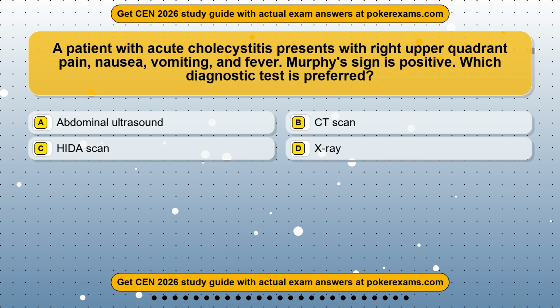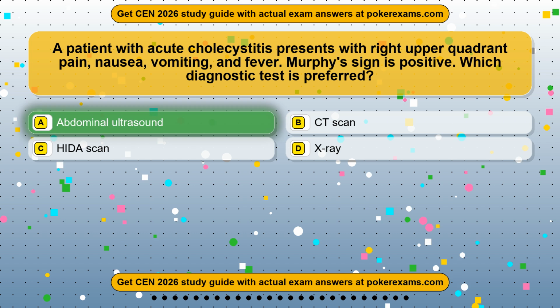Question 25. A patient with acute cholecystitis presents with right upper quadrant pain, nausea, vomiting, and fever. Murphy's sign is positive. Which diagnostic test is preferred? Option A, abdominal ultrasound. Option B, CT scan. Option C, HIDA scan. Option D, X-ray. The correct answer is option A, abdominal ultrasound.